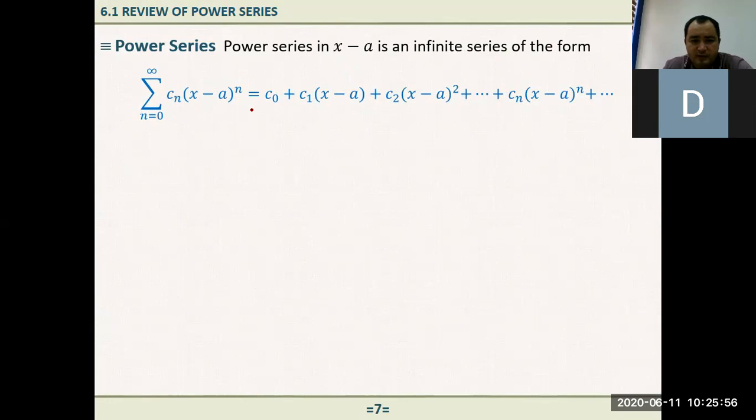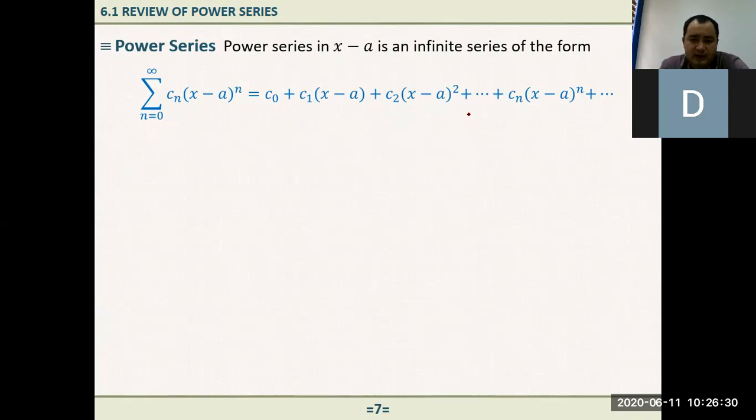If we expand this, what do we get? If n equals 0, we have c sub 0. Plus, next index, n equals 1: c sub 1 times x minus a. Now n equals 2: c sub 2 times x minus a squared. Once you see the pattern, we can just stop and put dot, dot, dot. Now we can see the pattern here, right?